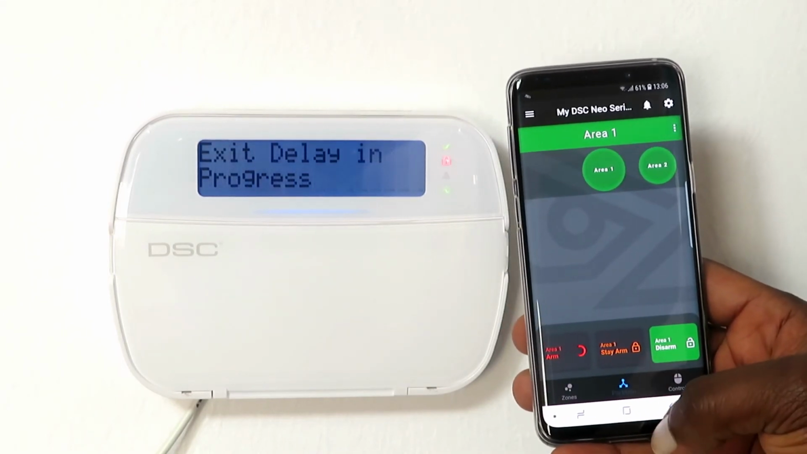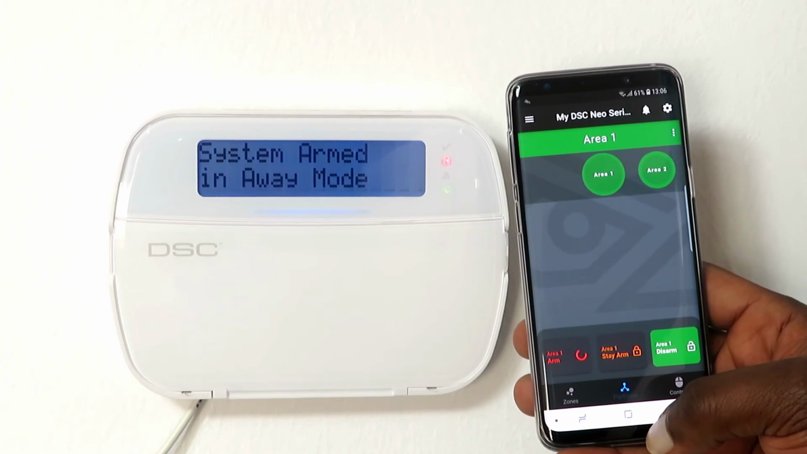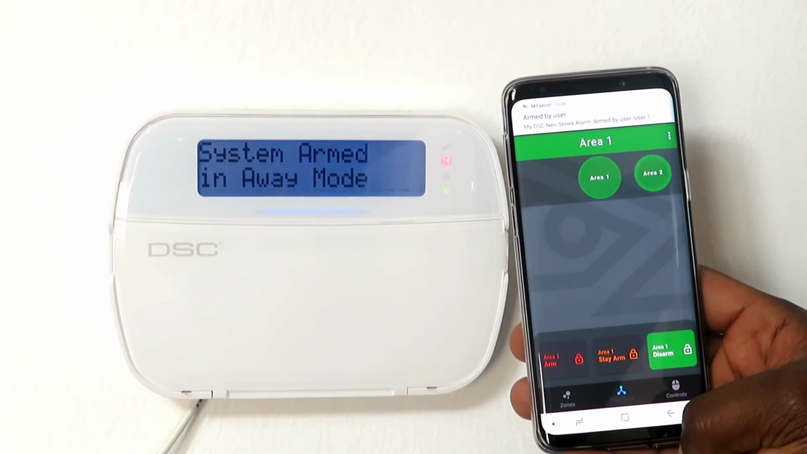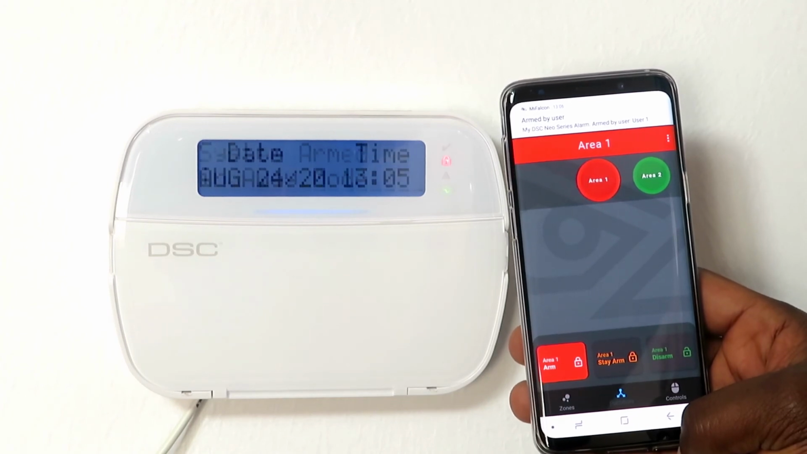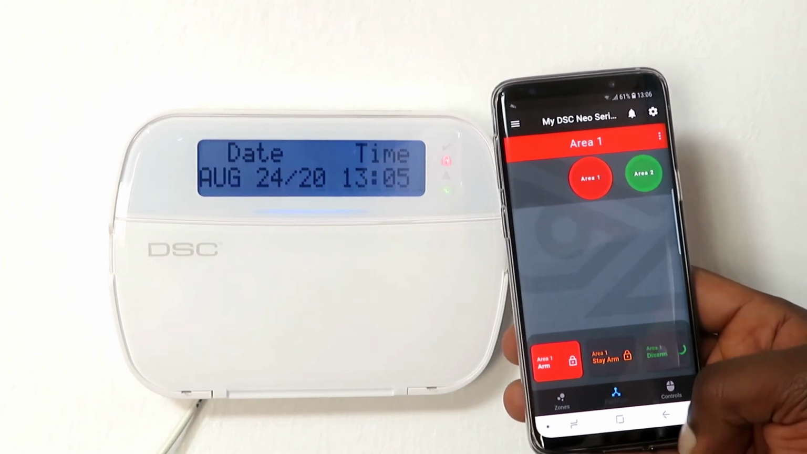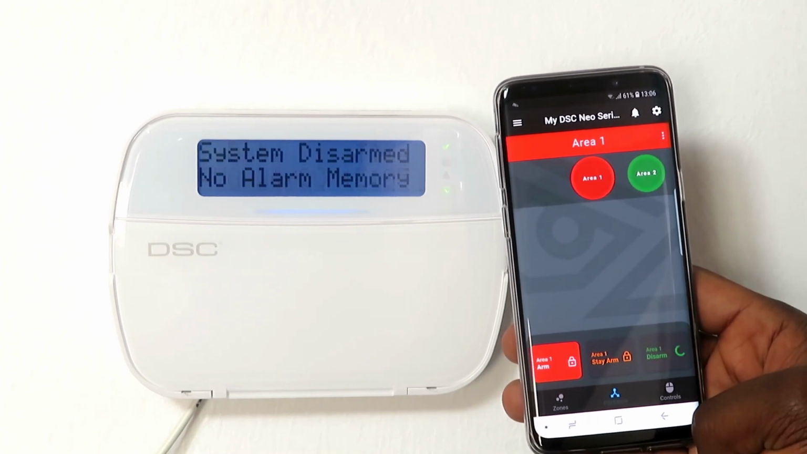Note that if the Quick Arm feature is enabled in the programming settings of DSC panels, the app can arm the panel even with the wrong pin code, but you cannot disarm it. If the Quick Arm feature is disabled, you will manage to arm and disarm the panel only when using the correct user code.